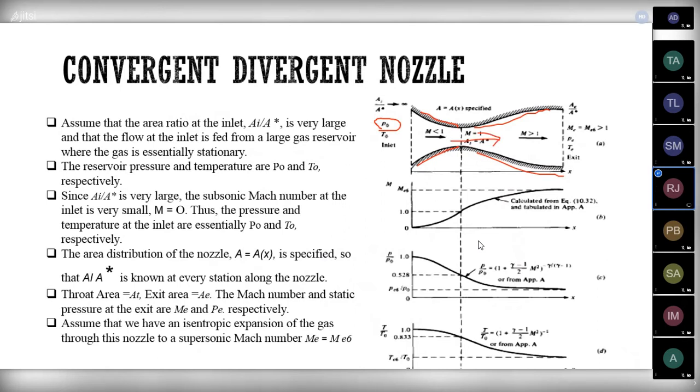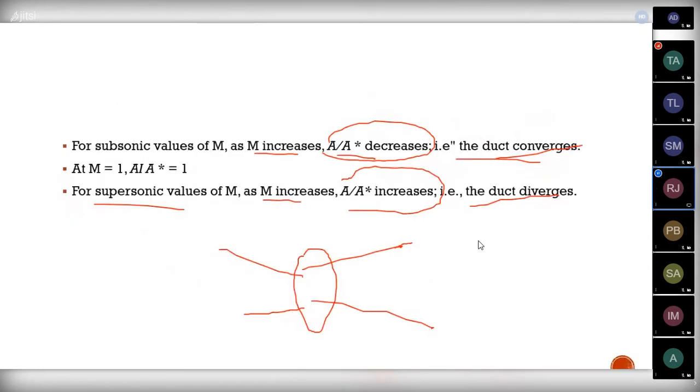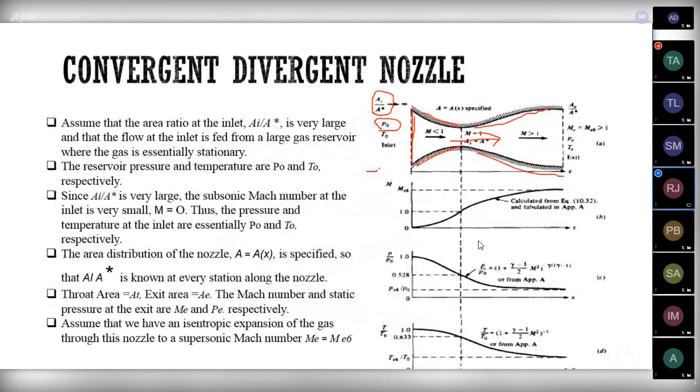So here the area ratio at the inlet is large, and we can see that for a subsonic flow, if the Mach number is to increase, we need a decreased area ratio, so the duct is converging. But at first, we need a reservoir kept here.